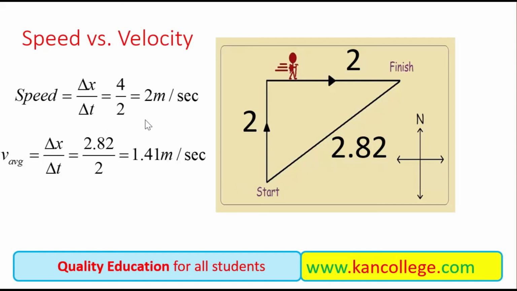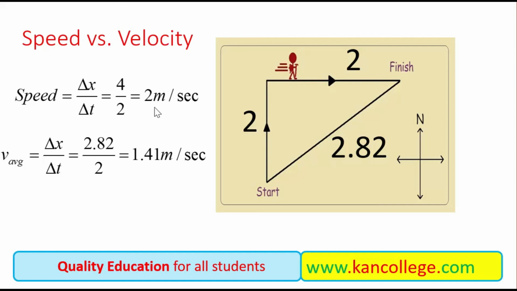It can move through any other path, a longer path rather than 4 meters, but ultimately if it reaches the finish point, then we will say that it is displaced from its initial place to the final place a distance of 2.8 meters. So its speed is not 2 meters per second as he claims that he has covered a distance of 4 meters in 2 seconds. We will say that you have displaced a distance of 2.82 meters in 2 seconds. So your speed is rather slow as compared to 2 meters.